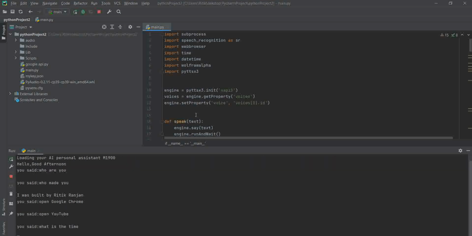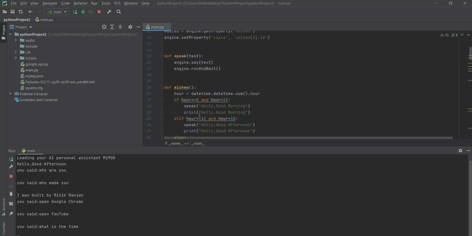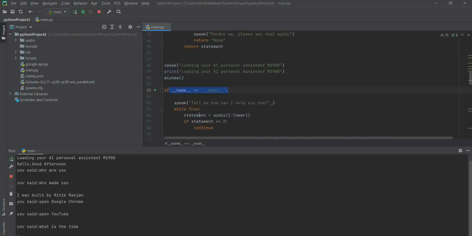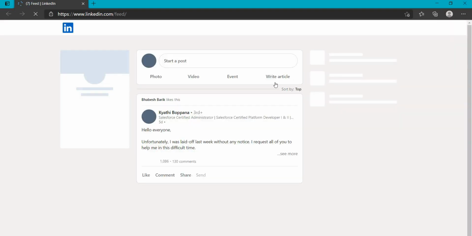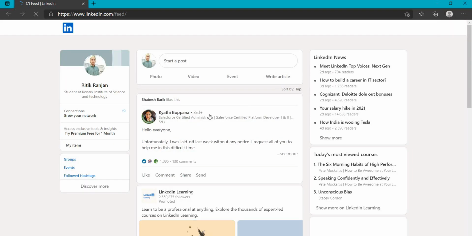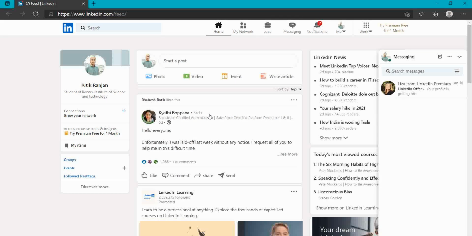The time is 16 hours 54 minutes and 15 seconds. Listening. Open LinkedIn. Here is LinkedIn. Listening. Give me some news. Here are some headlines from the Times of India. Happy reading.